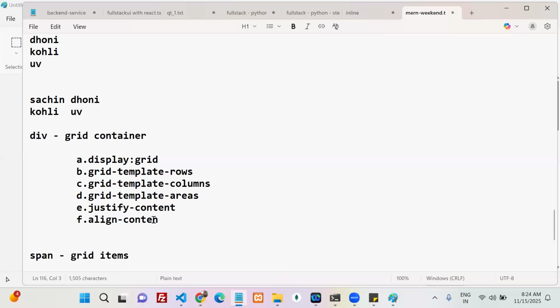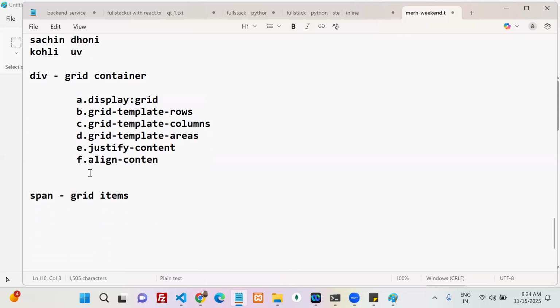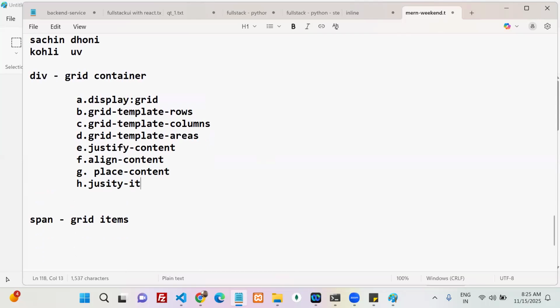Why? Because rows I want to align, columns also I want to align. Yes or no? The next one is place content. Just spell out; how they work we'll discuss. The next is justify items, then align items, then place items.